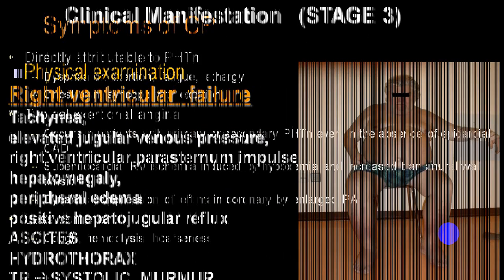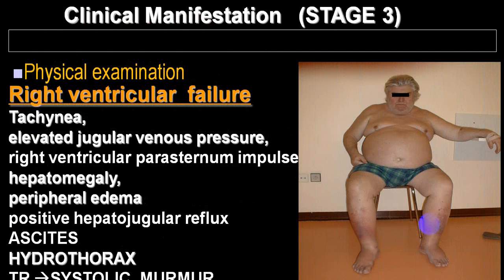And once the person goes into stage 3, that is the decompensated stage, you start developing elevated JVP, peripheral edema, ascites, hydrothorax, a systolic murmur of TR, an S3 sound, hepatomegaly, splenomegaly.